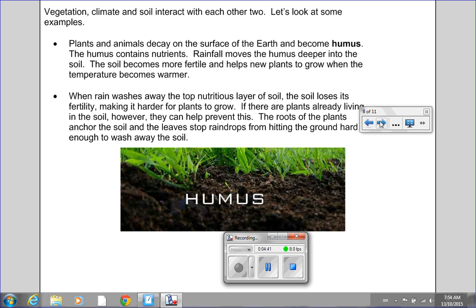When rain washes away the top nutritious layer of soil, the soil loses its fertility, making it harder for plants to grow. If there are plants already living in the soil, however, they can help prevent this. The roots of the plants anchor the soil, and the leaves stop raindrops from hitting the ground hard enough to wash away the soil.